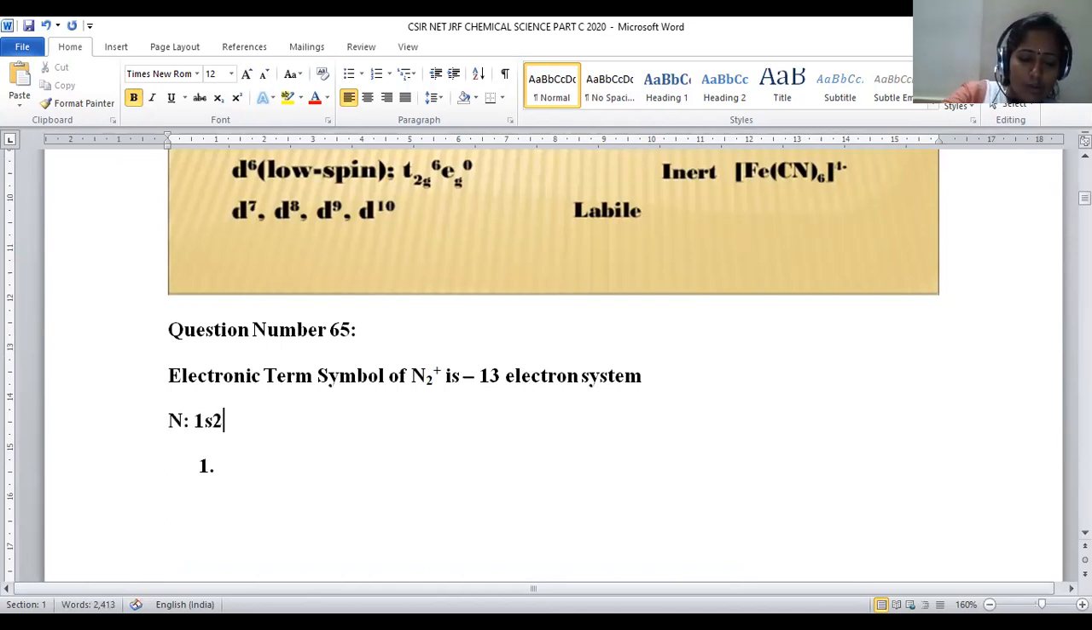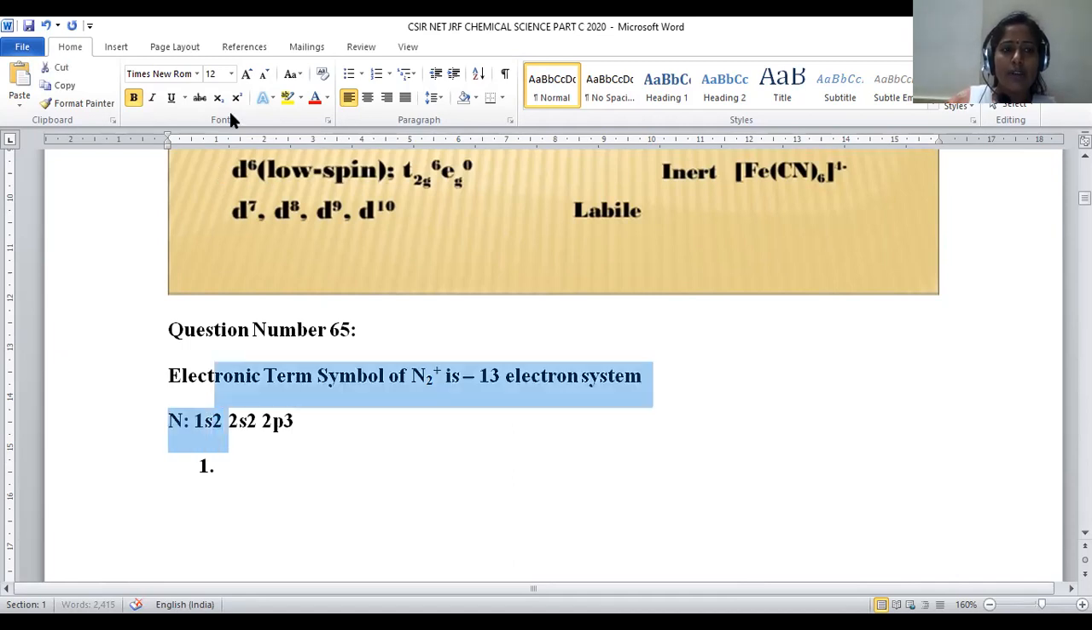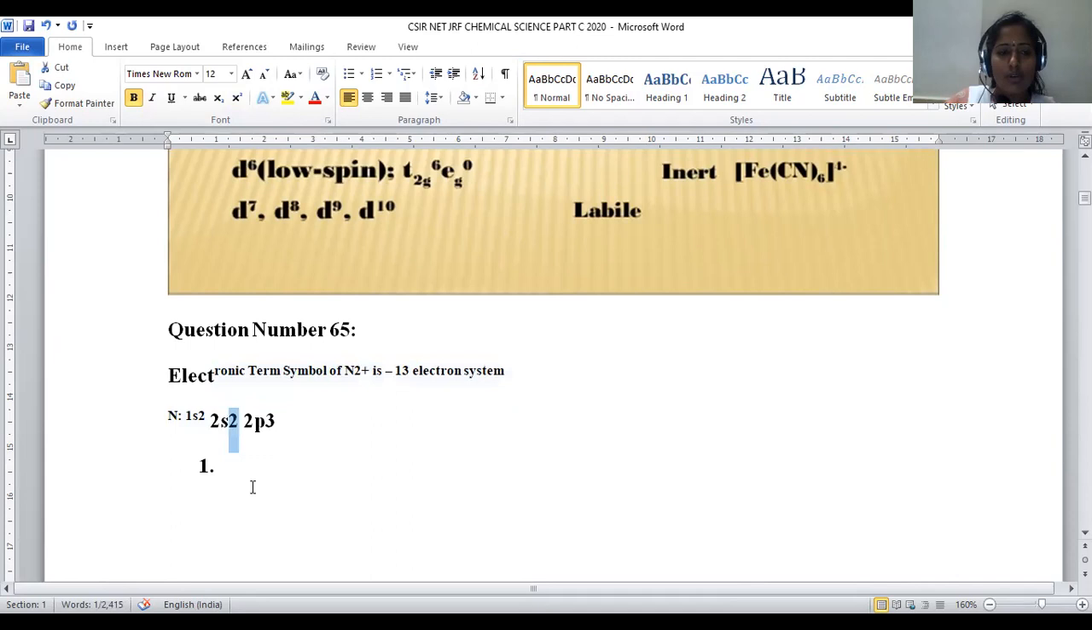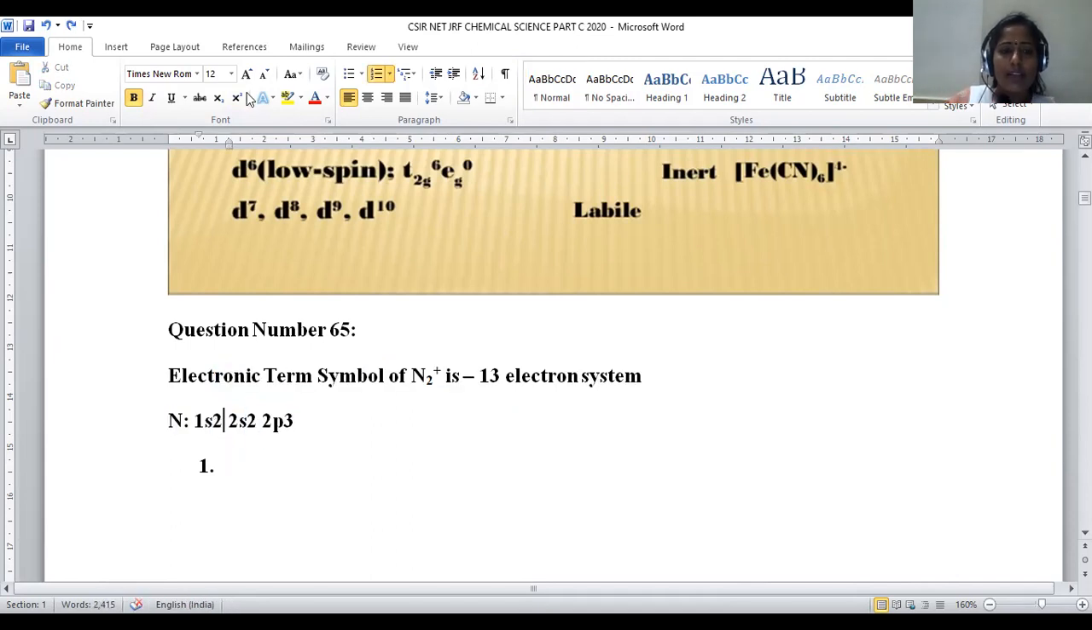1s2, 2s2, 2p3. It is a kind of half-filled system. In the 1s orbital, we have 2 electrons. In the 2s orbital also we have 2 electrons. Then the 2p orbitals is a half-filled system. So this is about the electronic configuration of nitrogen atom.